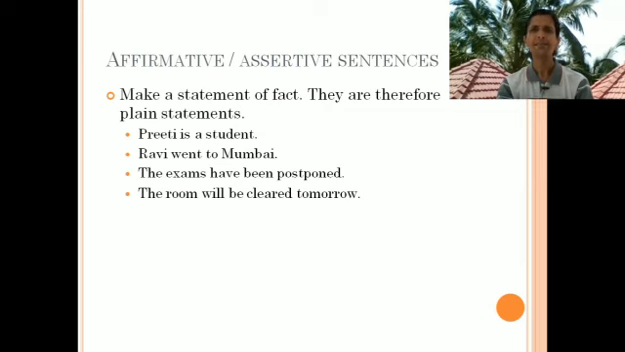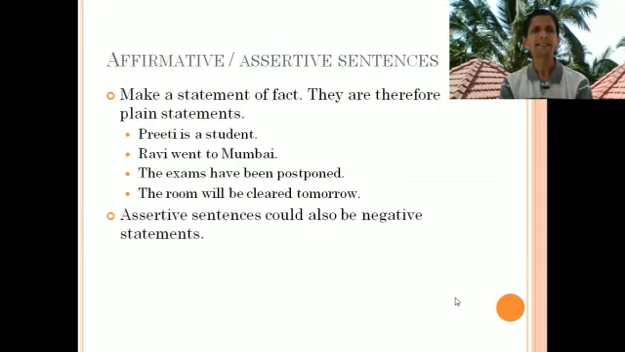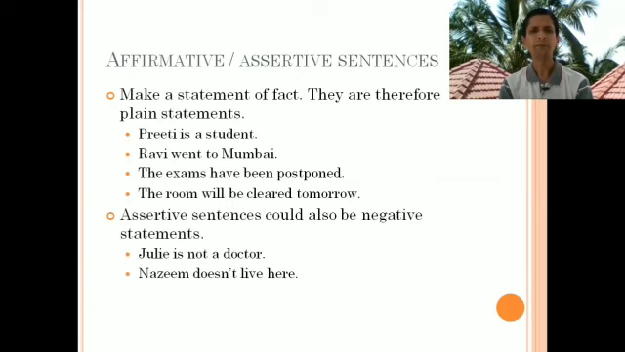So when we look at these sentences, they are just plain statements. They do not ask anything. They do not express any surprise, or they do not ask any questions. They do not command anybody. They are just plain statements. We can see that not only such positive statements, even negative statements can be categorized under affirmative sentences. For example, Julie is not a doctor, Nazim doesn't live here, etc. are negative sentences, but they are also affirmative sentences.